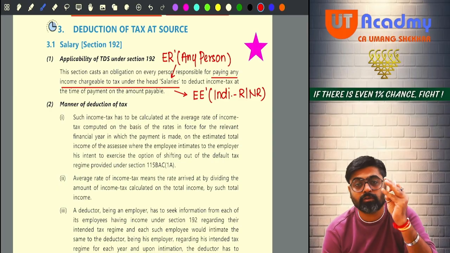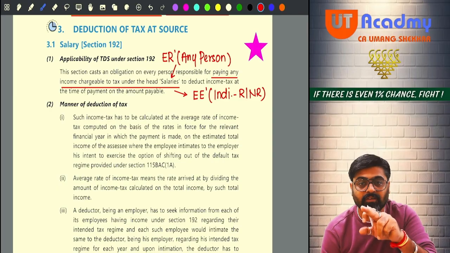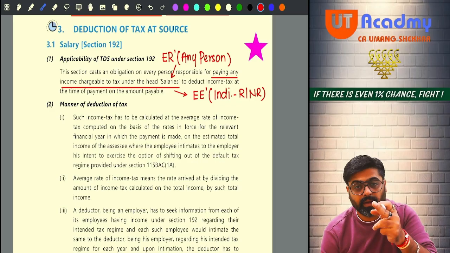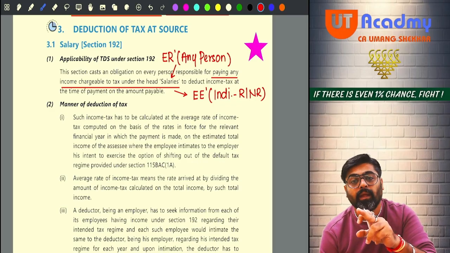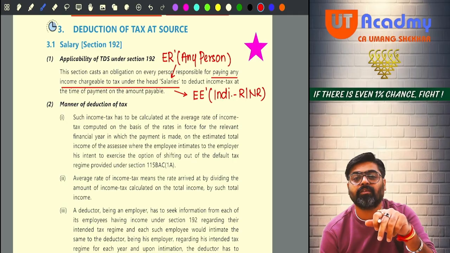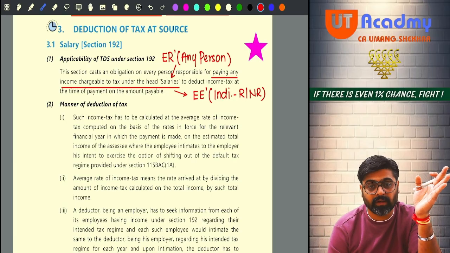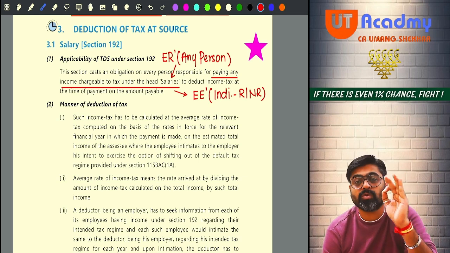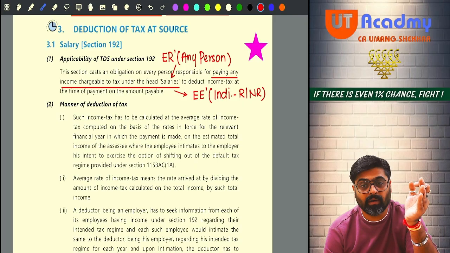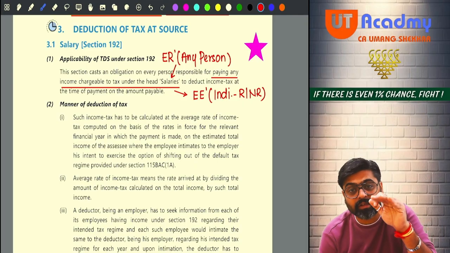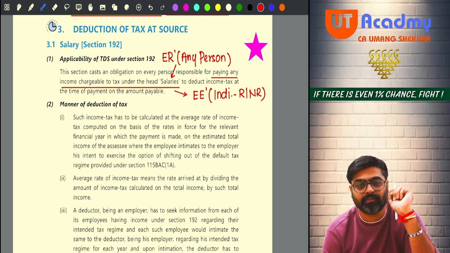Employee can be resident also, can be non-resident also. See, this is the section where the payee's residential status is not important. In other sections, all the sections which you are going to learn are made applicable only if the payments are made to residents.